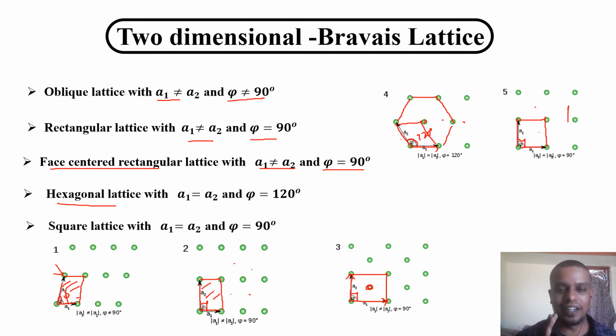Now we are ready to discuss three dimensions. Before that, I want to tell one thing. In two dimensions, we need two axial lengths and only one angle. But in three dimensions, we need three axial lengths and three angles. There we need six lattice parameters to define the crystal structure in three dimensions. But in two dimensions, we need only three lattice parameters: two axial lengths and one angle.